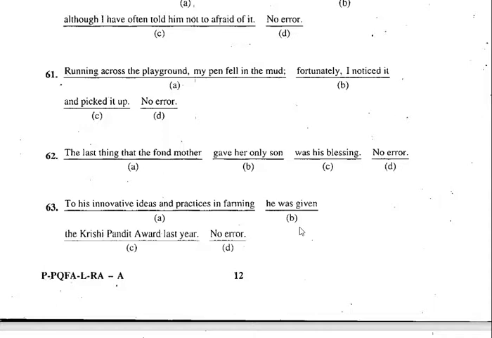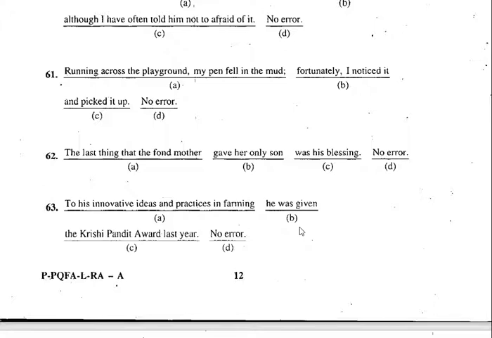It has to be her blessing. Absolutely correct. So the last thing that the fond mother gave her only son was her blessing. So here C is the right answer. Sometimes you have to be very, very careful here. So read these questions carefully, then you can find the answers correctly.